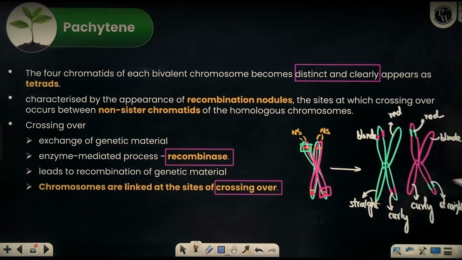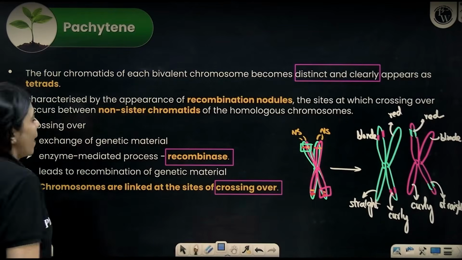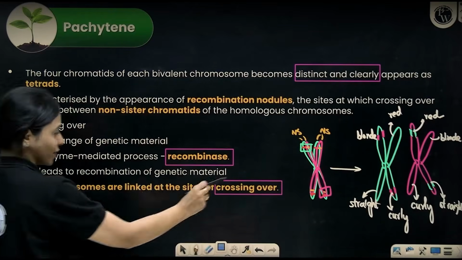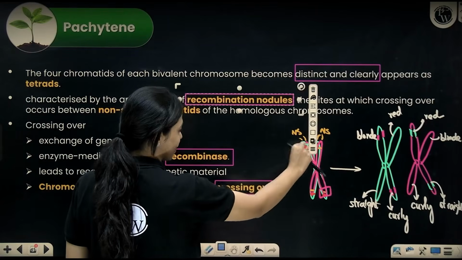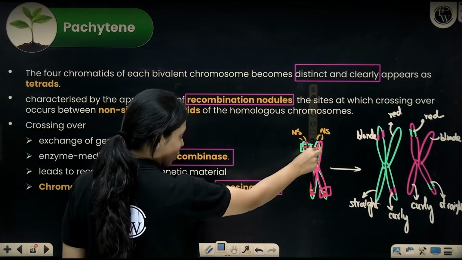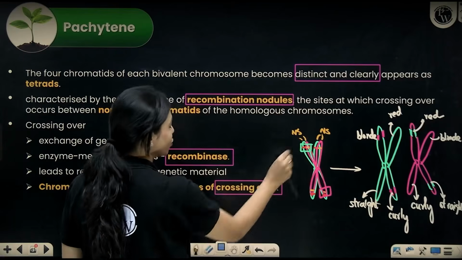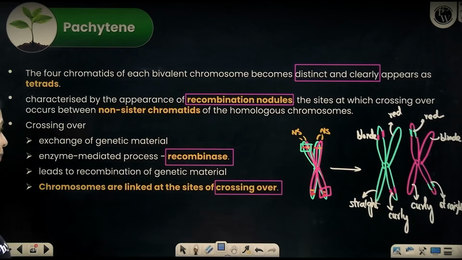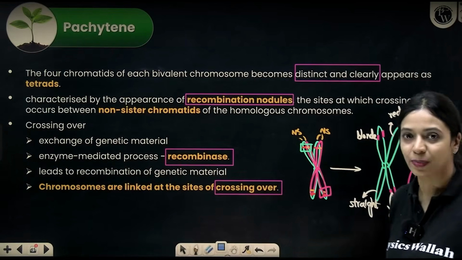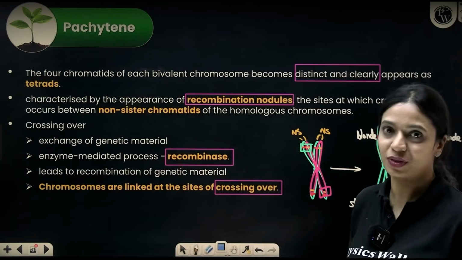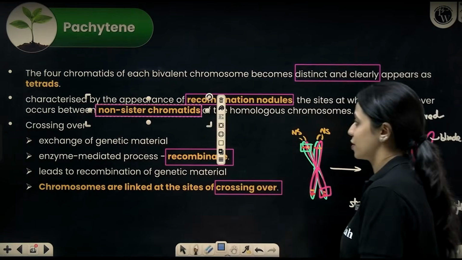Okay. So this process called crossing over is a characteristic feature of the Pachytene stage. Whichever locations crossing over happens, there nodules, sort of oval regions or swelling sort of things will happen. That is called recombination nodules. Specifically at those regions, you can see crossing over happening between non-sister chromatids of homologous chromosomes, never between sister chromatids, because even if it happens, it's pointless because both of them are identical. Okay, so it's important for you to remember this happens between non-sister chromatids.